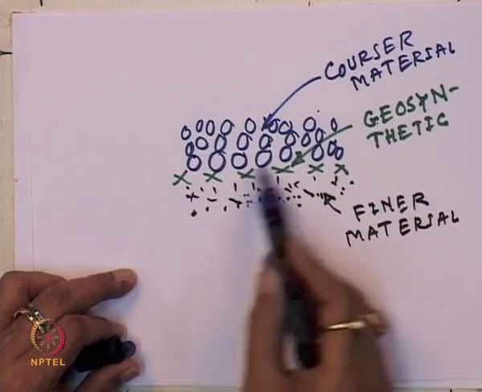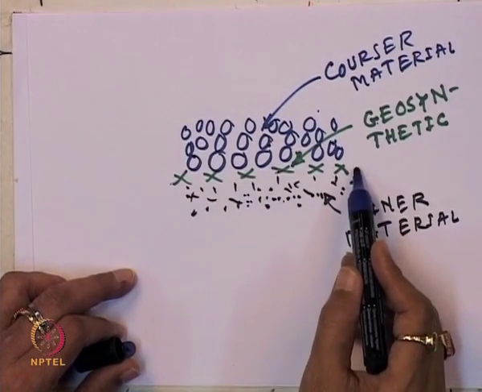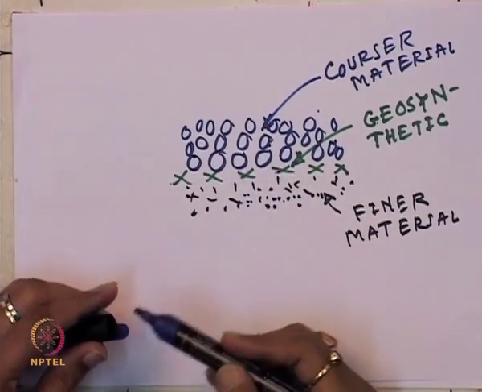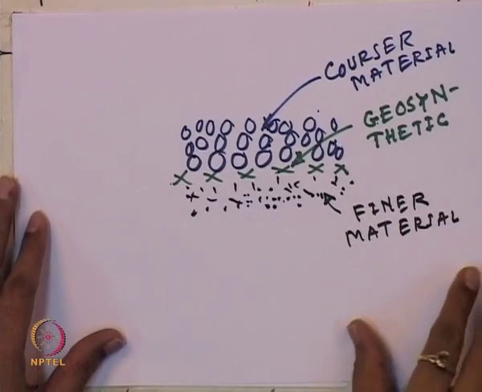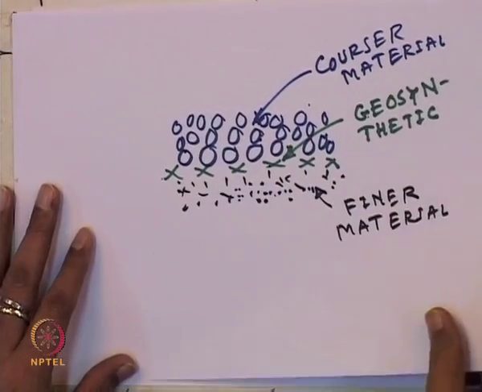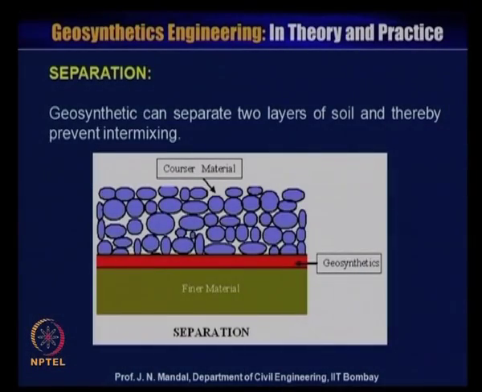Here the geosynthetic material acts as a separator, it separates the coarser and the finer material. It can save a very good quantity of the coarser aggregate used during road construction, and it also gives very good tensile strength. So, it can prevent intermixing between the coarser and the finer material.